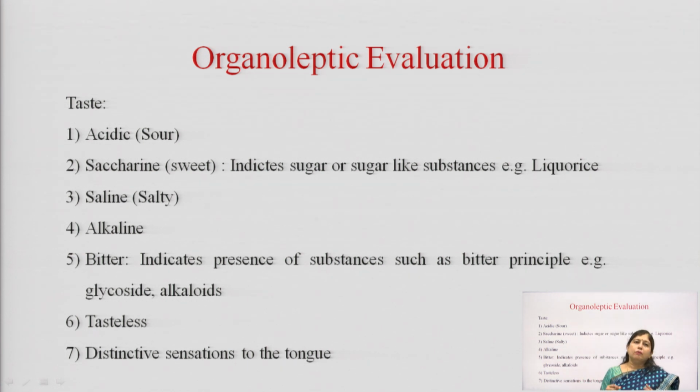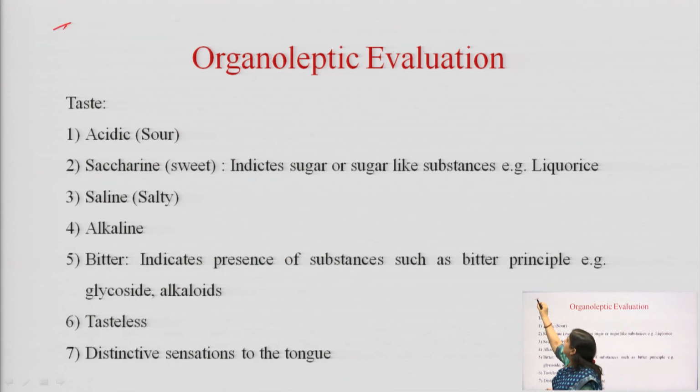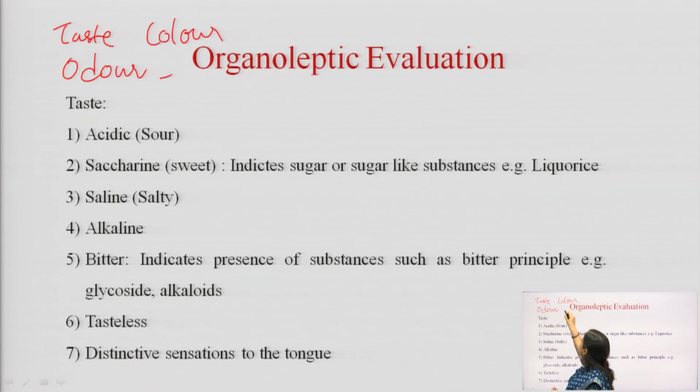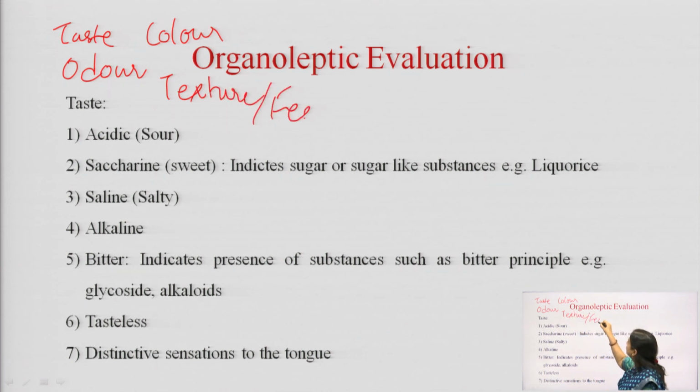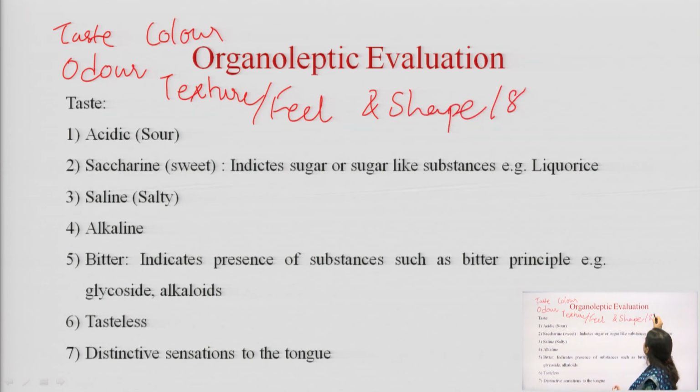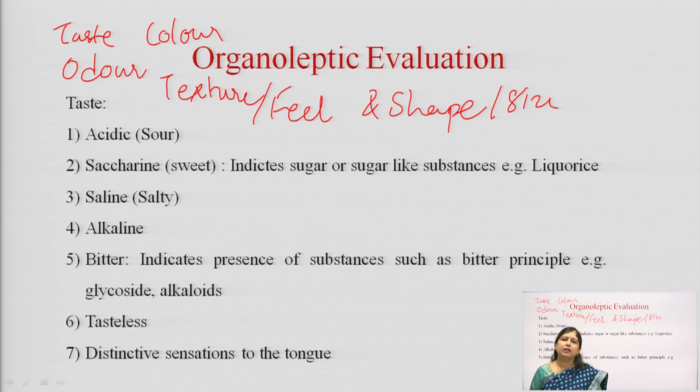Now, if we look at the different sense organs, as I told you, we have taste, odor, color, texture or feel, and shape, size etc. of a particular drug. With these, we can explain the organoleptic features of that particular drug.